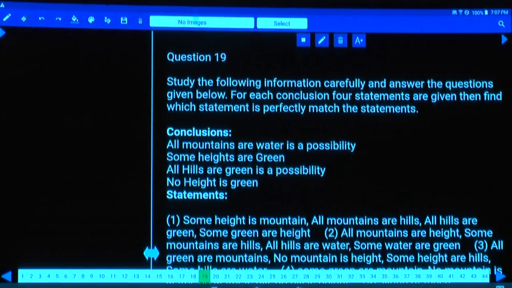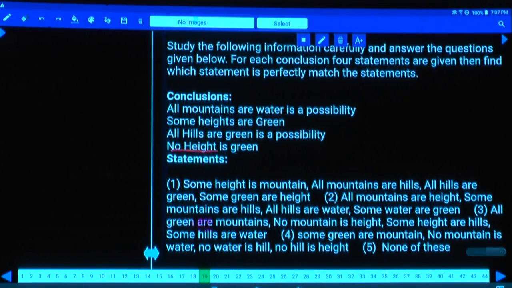As there are possibilities given in the conclusions, it is always advisable to draw the diagram rather than directly going through the tick and cross method. Isn't it? Now choice one, if you observe here, no is a negative conclusion. And when can we have a negative conclusion? A negative conclusion can be drawn only with the help of a negative statement. But in choice one, all the statements are affirmative, so that is ruled out. Then coming to the second one, also all the statements are affirmative, hence we cannot have a negative conclusion with this. Hence 1 and 2 are ruled out.